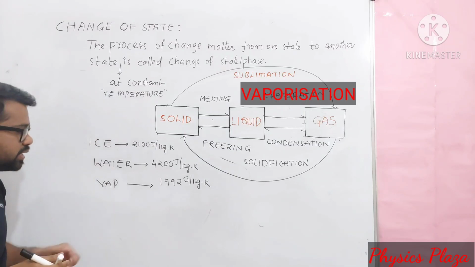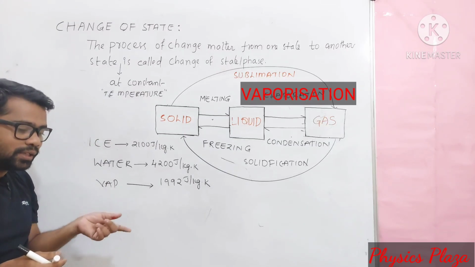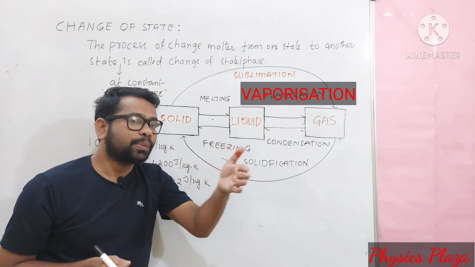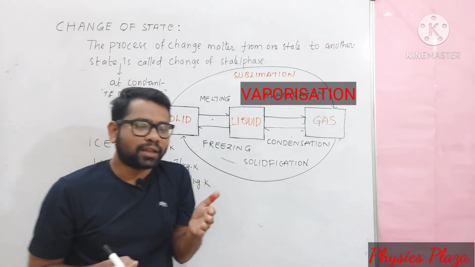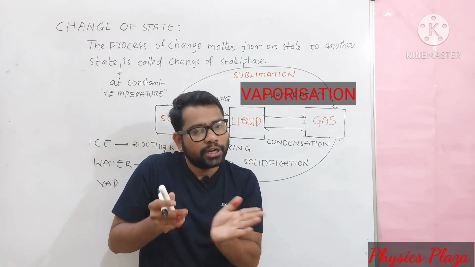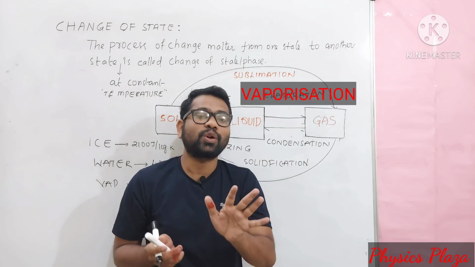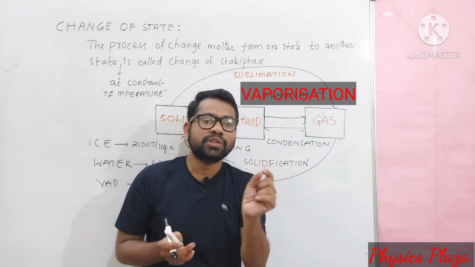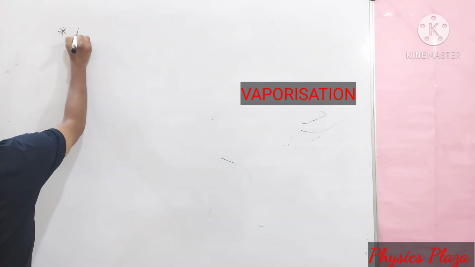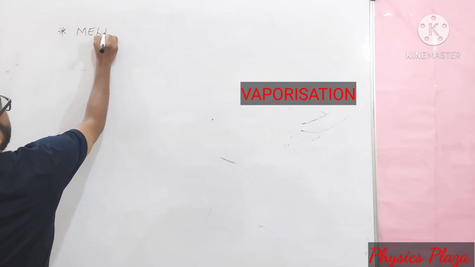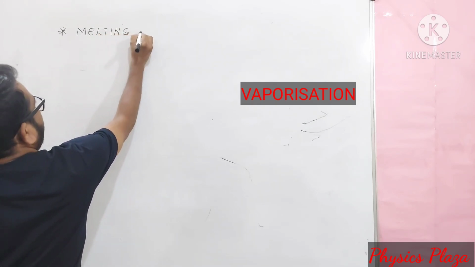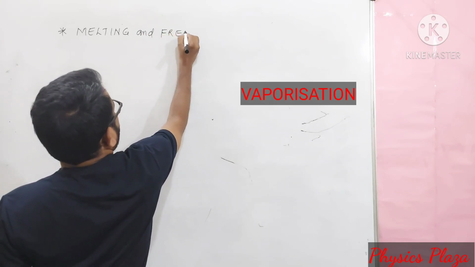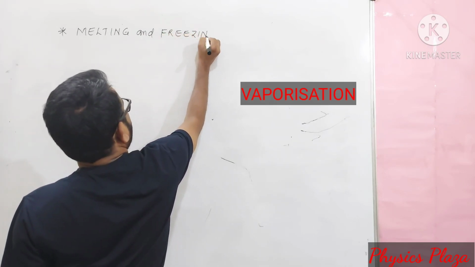So children, with this it is clear that matter in different states will have different specific heat capacity. It's very, very important. You cannot think that because we only converted water into ice, it will definitely have the same specific heat capacity. It is not that. So the same matter in different states will have different specific heat capacity. We will discuss melting in depth. We will discuss melting and freezing. What is melting and melting point, and what is freezing and freezing point?